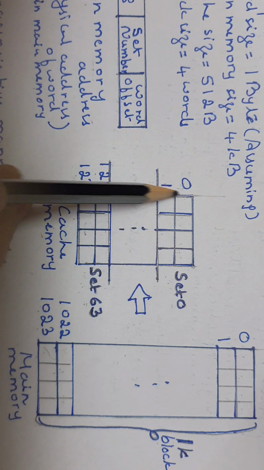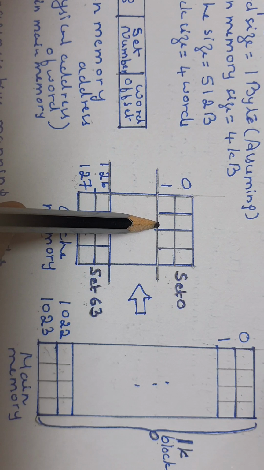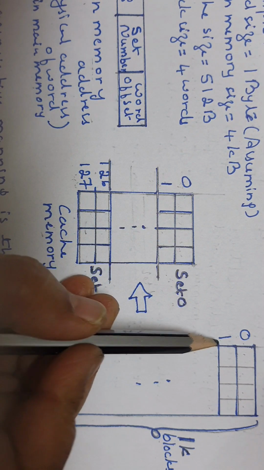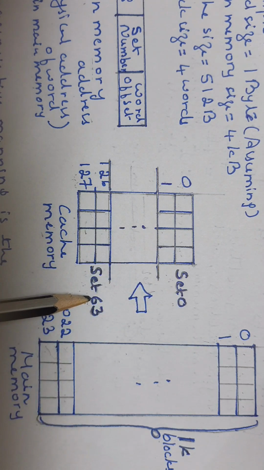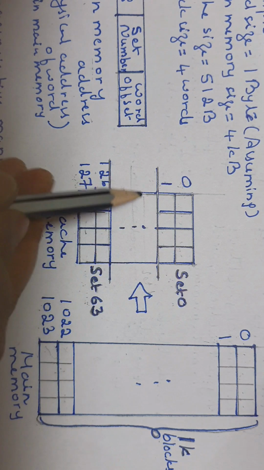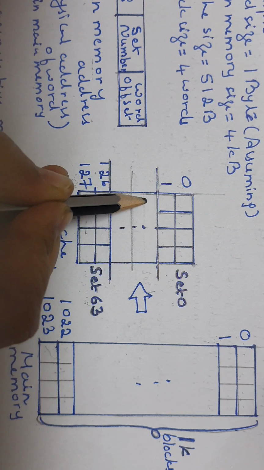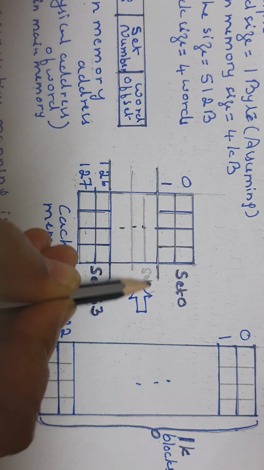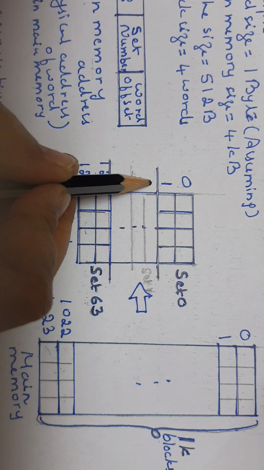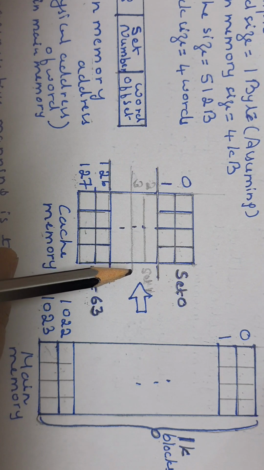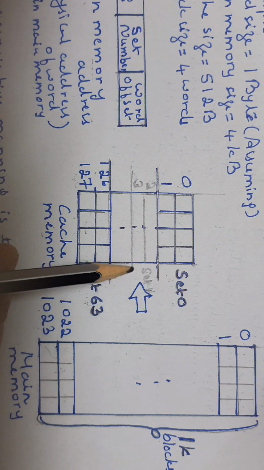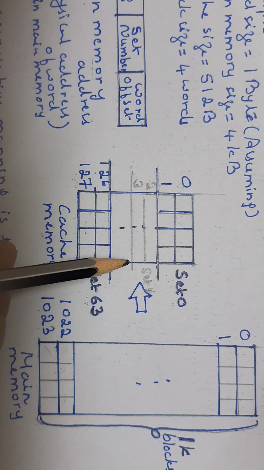So in any one of these two blocks it will be copied. If block 1 is copied onto cache, 1 mod 64, that is 1 only, hence it will be copied into a block of set 1, right? That is either block 2 or block 3. There is a choice now. This is how, like direct mapping, it is calculated and it is strictly copied onto that cache set only.